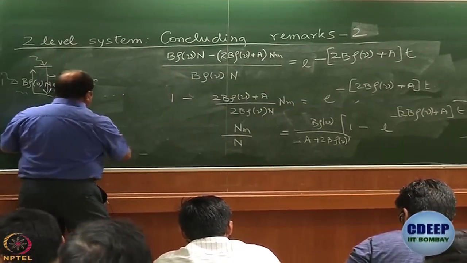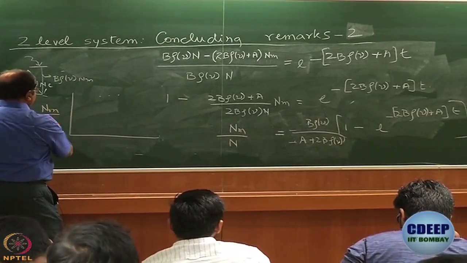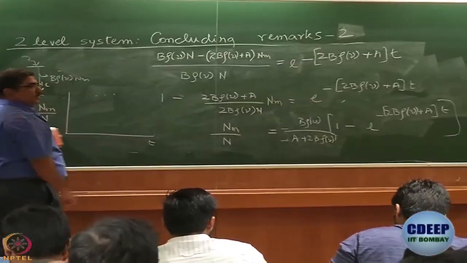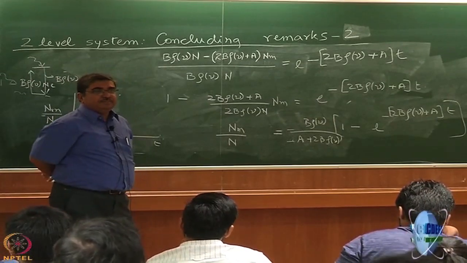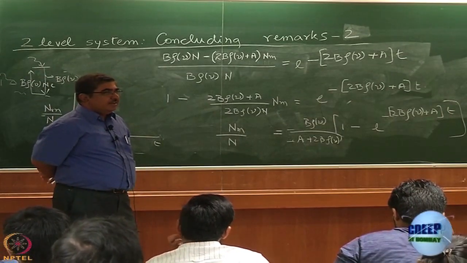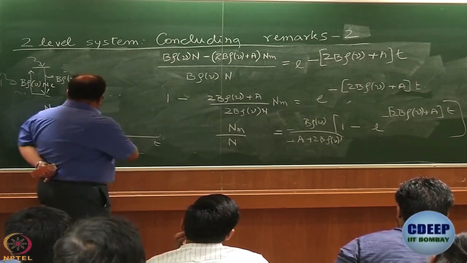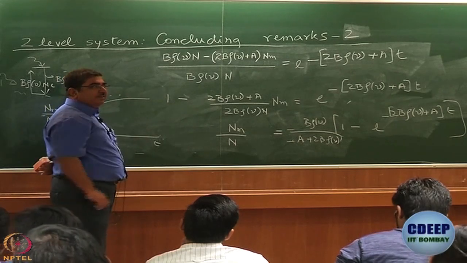So if I want to plot Nm divided by n against t, I start with 0. What is the value if t equal to infinity? Right, right. So the curve is going to be something like this. Isn't that so?